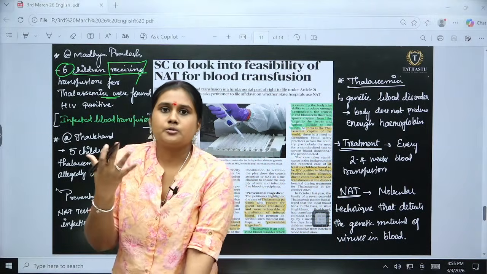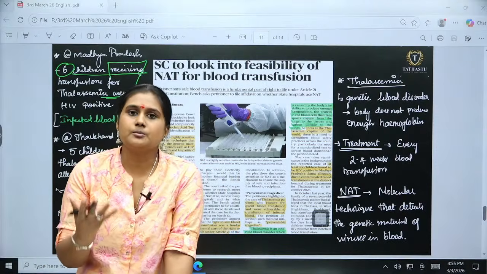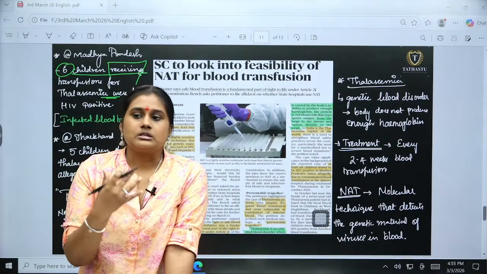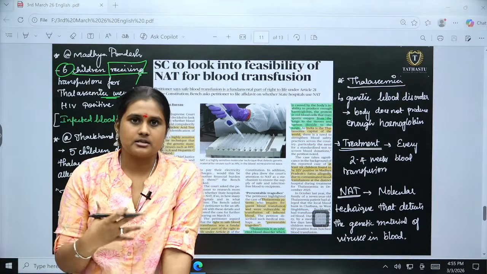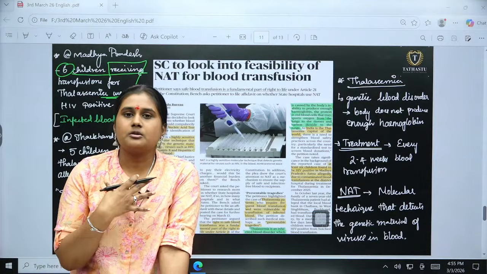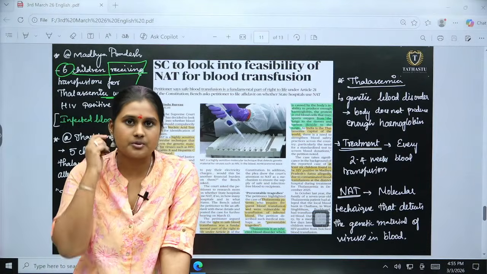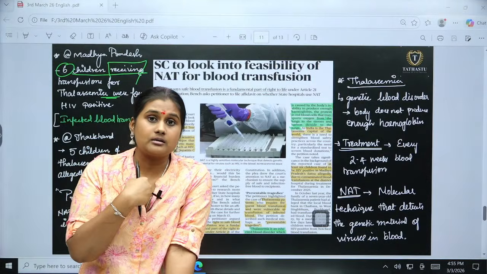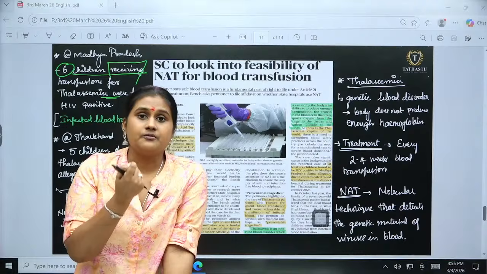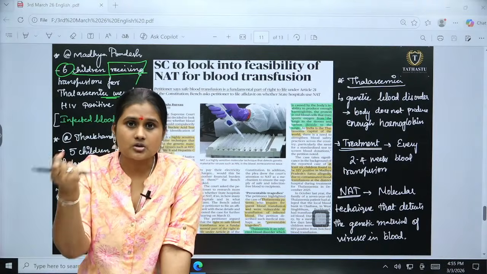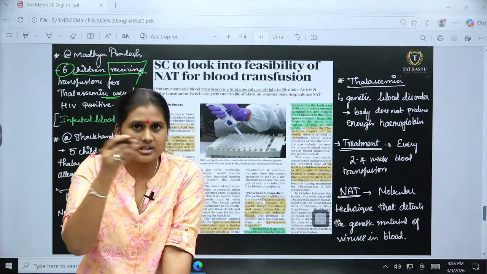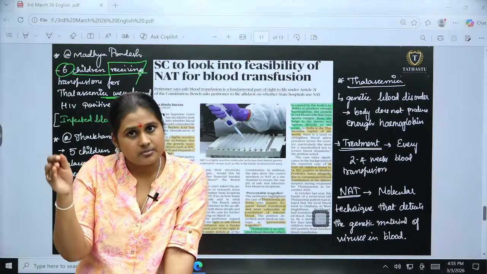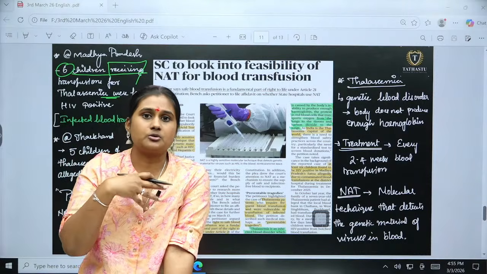Their body cannot produce enough hemoglobin. It is an inherited disease. Why is hemoglobin important? My RBC has a protein that transfers oxygen from the lungs to the other organs, and brings carbon dioxide back to the lungs.